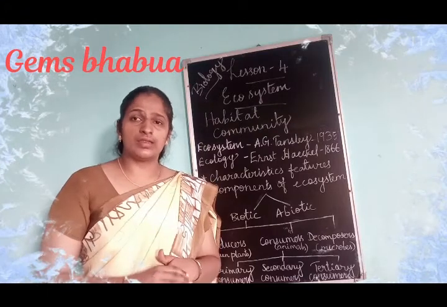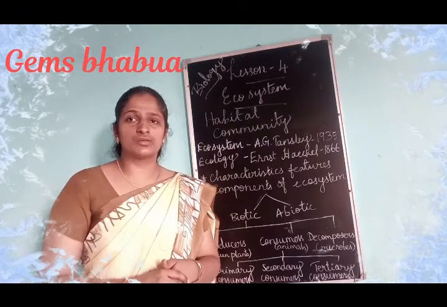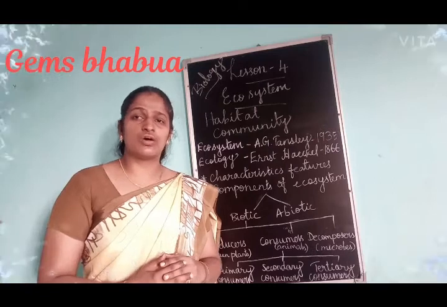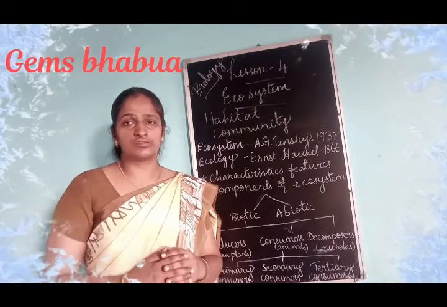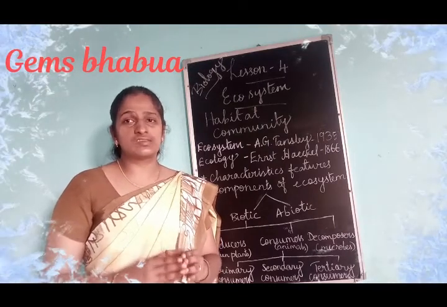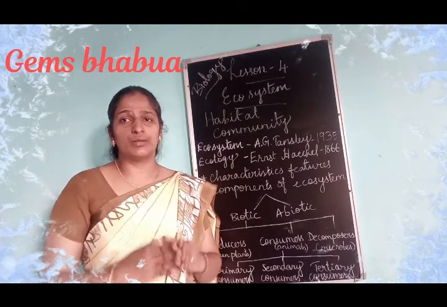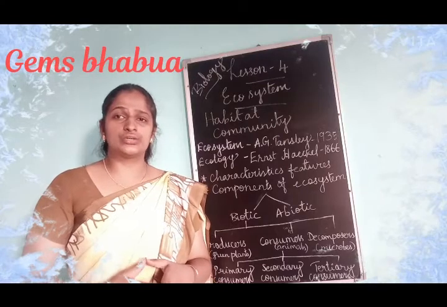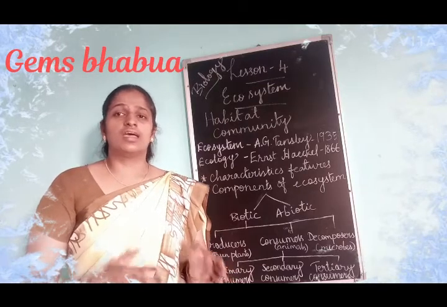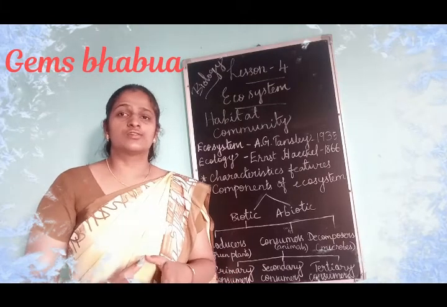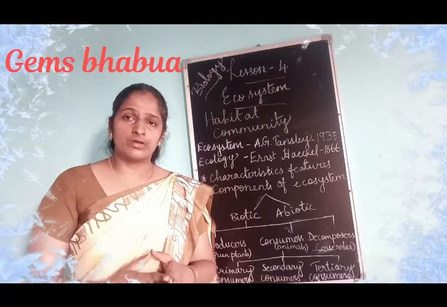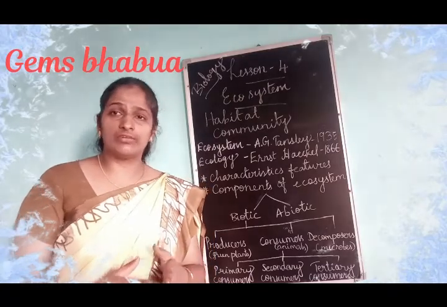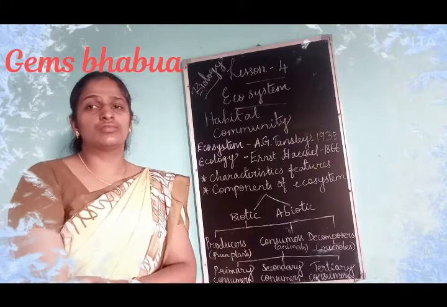In a particular area, not only one living organism is there, more species are living in one surrounding. So all these species form a community, and there is a close interaction or relationship between the biotic components and the abiotic components. So that relationship, or the study of that relationship, is called ecology.